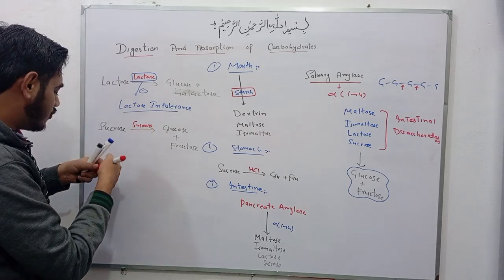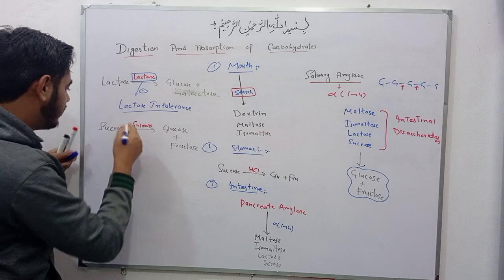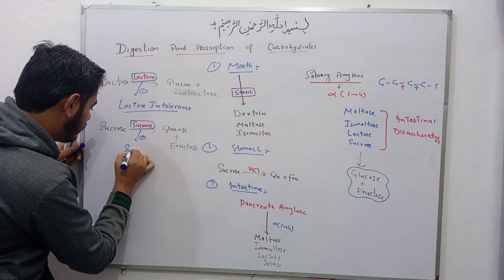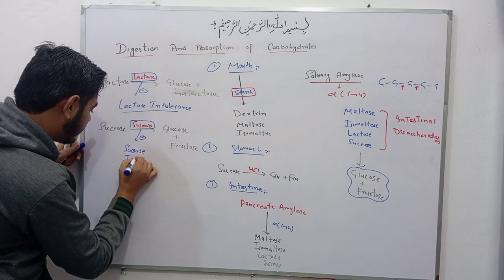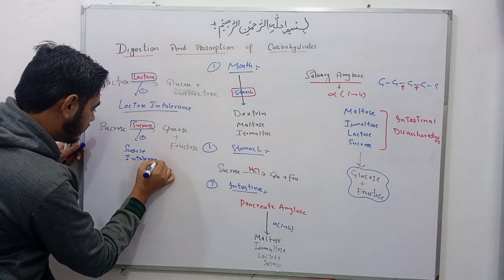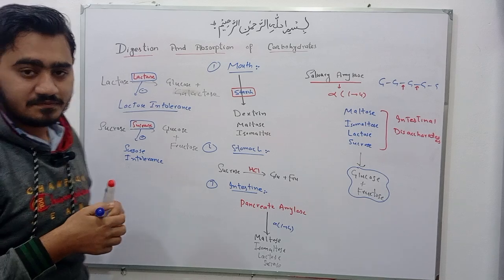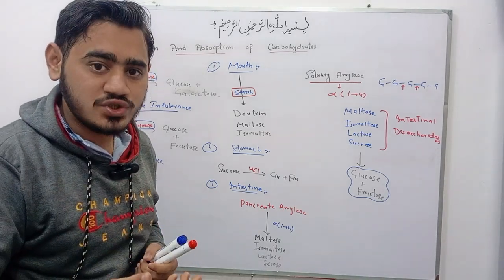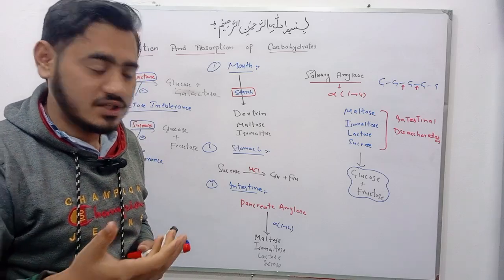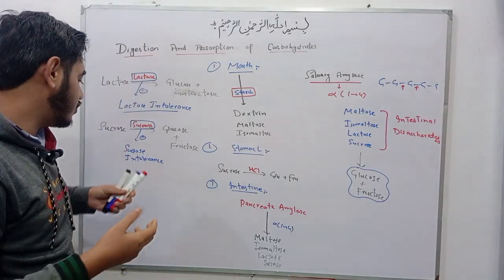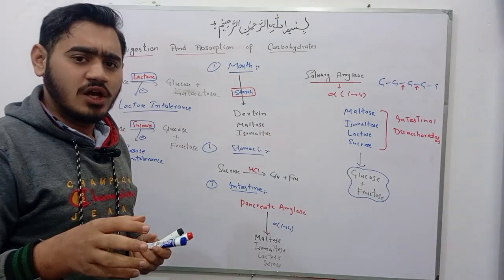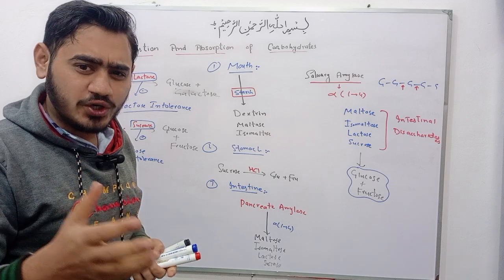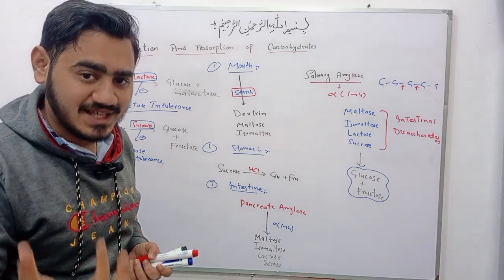Now deficiency of sucrase enzyme leads to a disorder, that is sucrose intolerance, and it is very common in adults. When someone consumes sugarcane juice in excessive amount, it leads to this disorder, sucrose intolerance, and the symptoms are vomiting, diarrhea, abdominal pain, bloating, flatulence, which is due to production of gases.